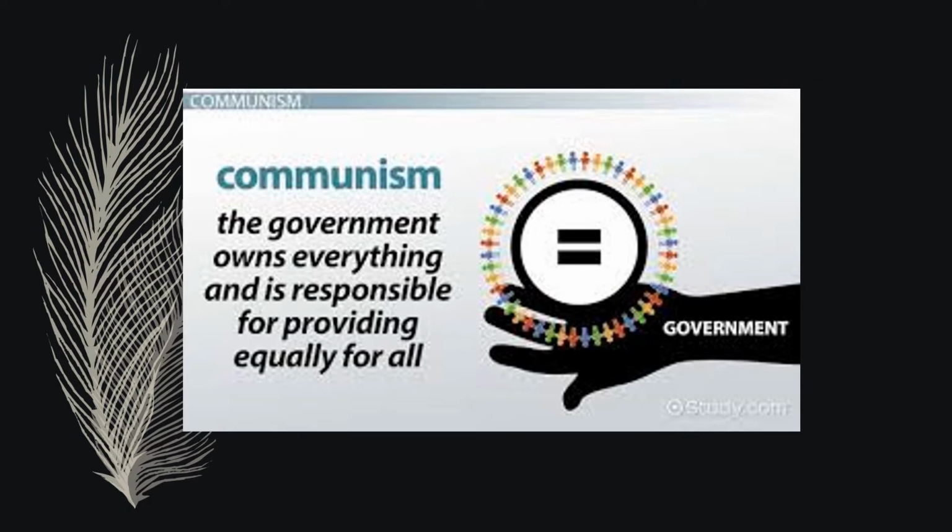And we can give the example of USSR also, but it is not present. It divided into so many countries, but USSR also followed the ideology of communism. But mostly they call it socialism.